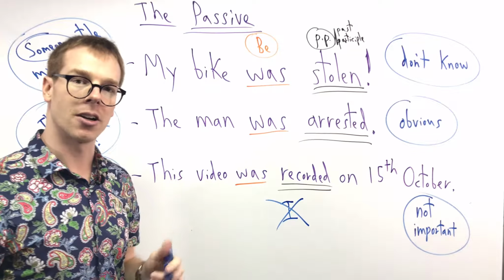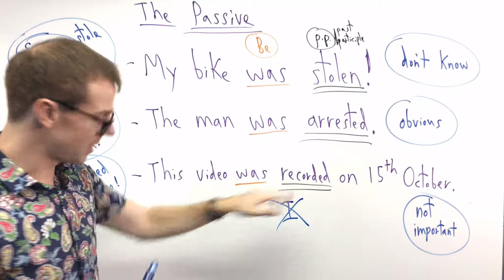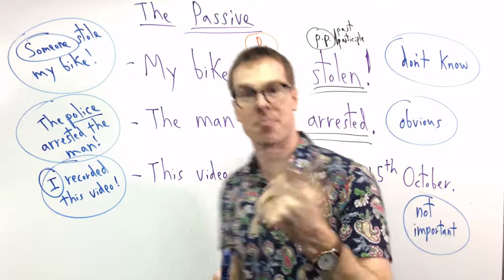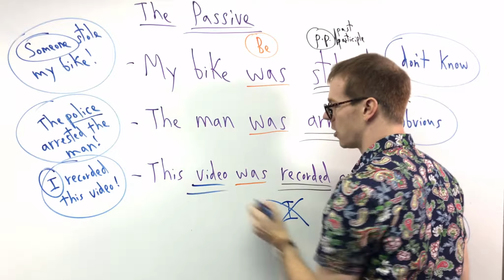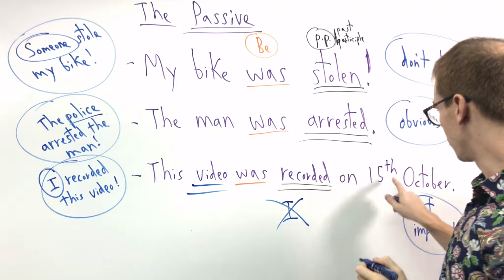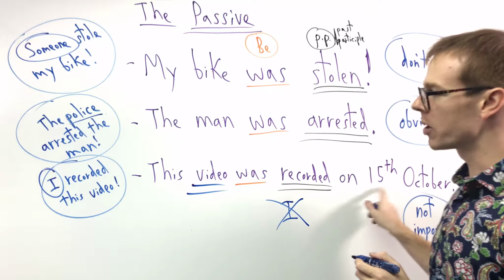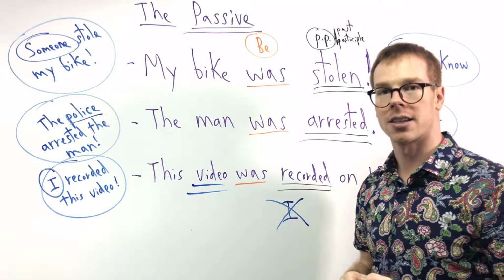I disappear. Because for this sentence, I'm not important. The important thing is the video and when it was recorded. We can remove the subject.